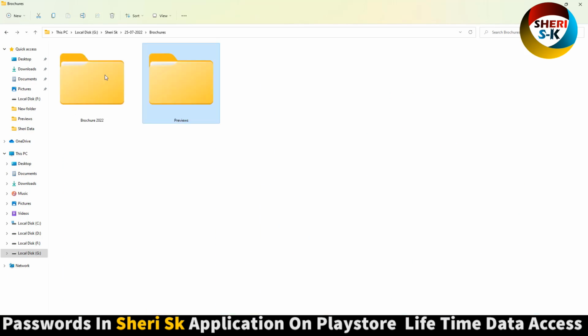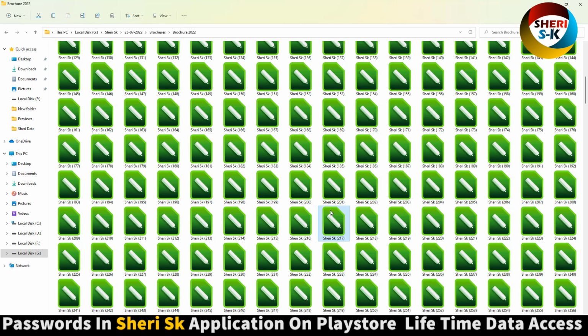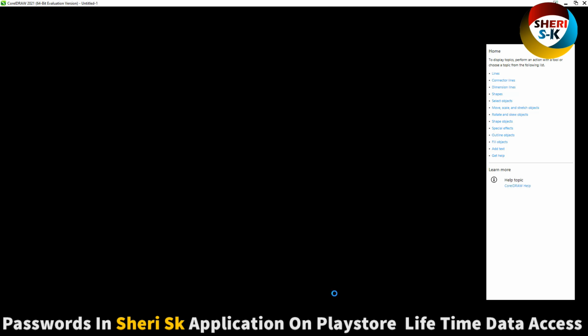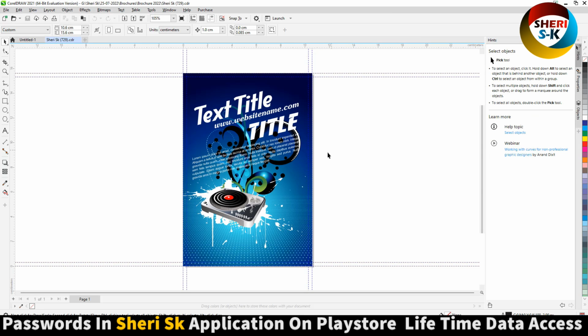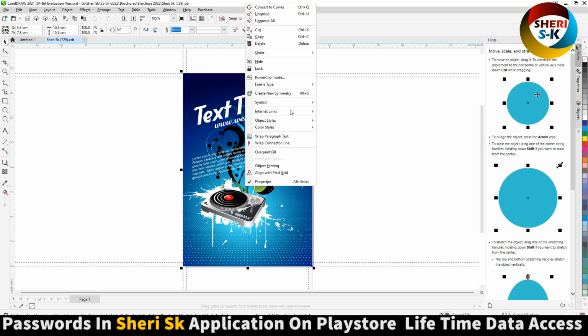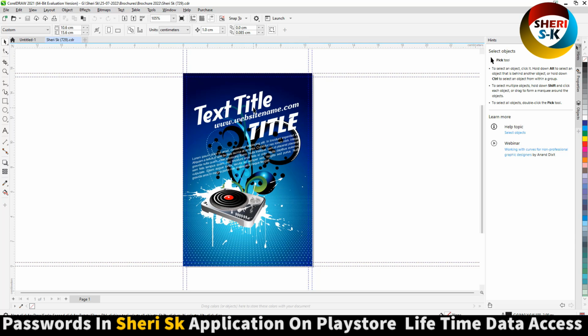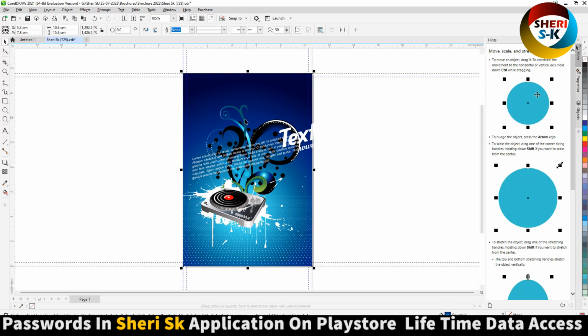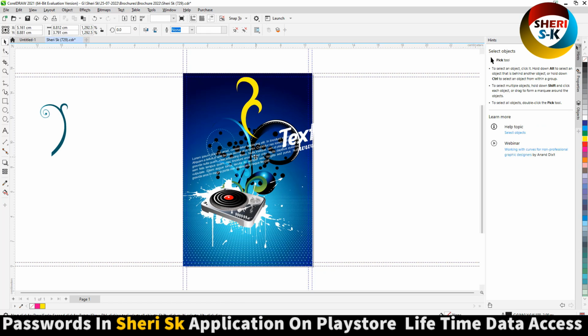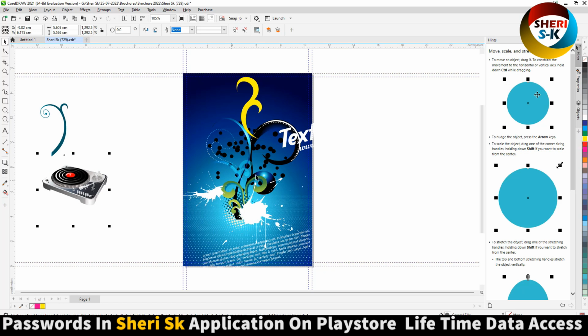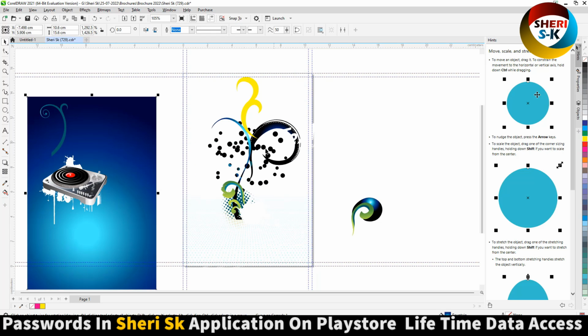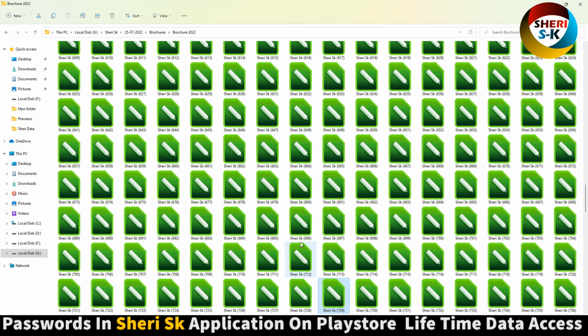Okay, back to the CDR file. Click any one, for example open this one. You can ungroup here or press R. Click here for ungroup. Okay, move anything and change color like this. Okay, that means these are editable files.